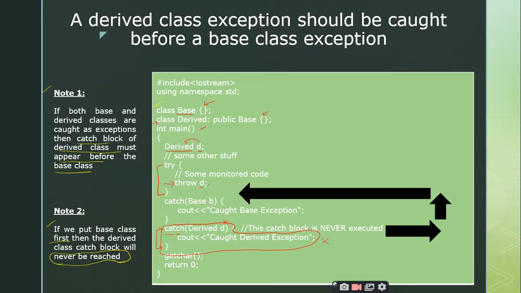So do you want to see the output? Yes, sir. Okay. Sorry.